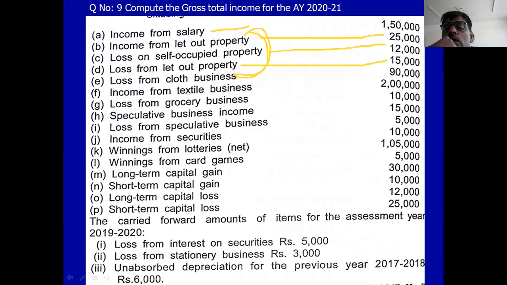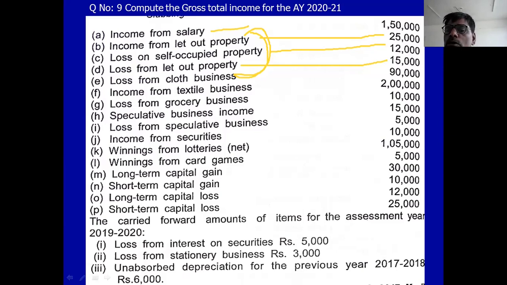The total loss in the second and third points is 12,000 plus 15,000, which is 27,000. 25,000 is the income, so you adjust 25,000 in the house property.